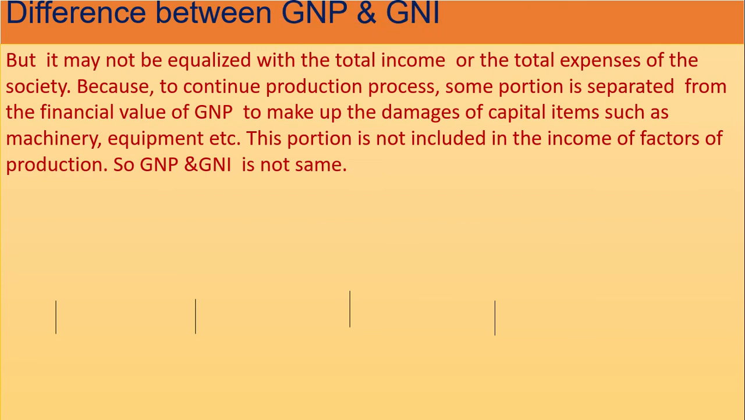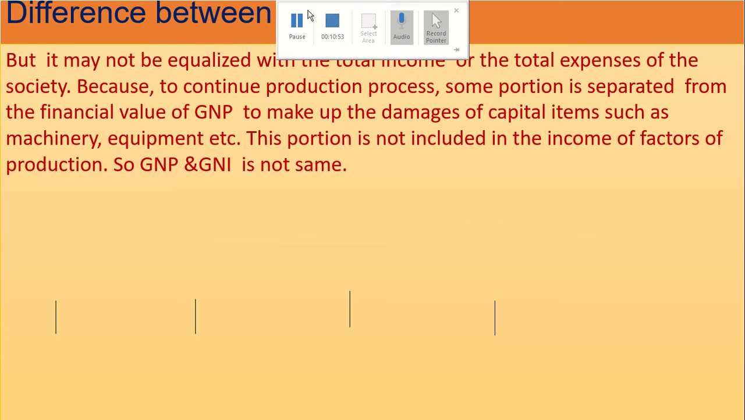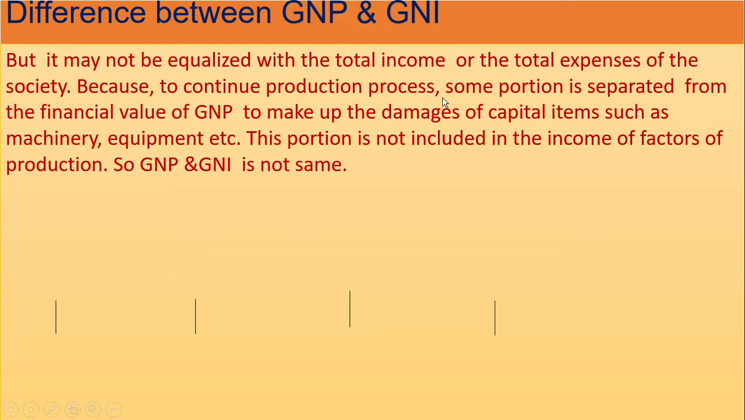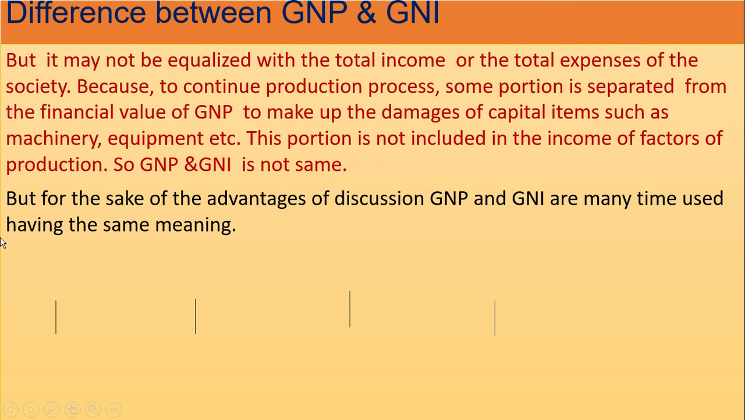It may not be equal to the total income or the total expenses of the society, because to continue the production process, some portion is separated from the financial value of GNP to make up for the damages of capital items such as machinery, equipment, etc., and this portion is not included in the income of factors of production. So GNP and GNI are not the same. But for the sake of discussion, GNP and GNI are many times used as having the same meaning.